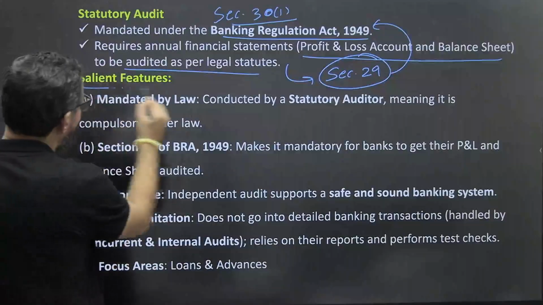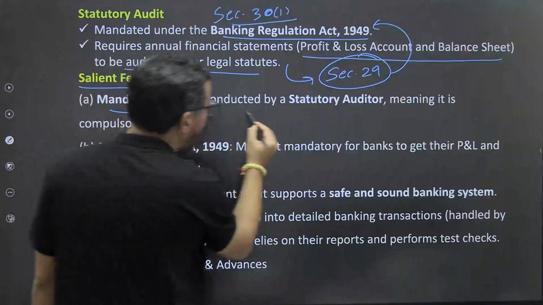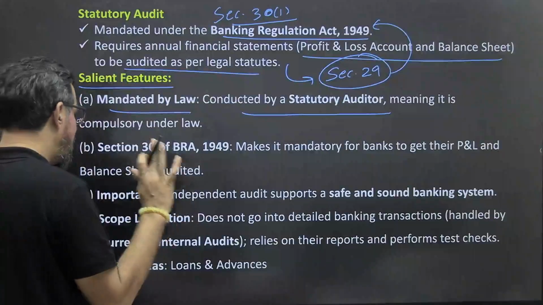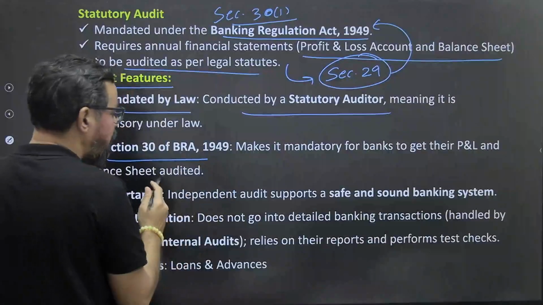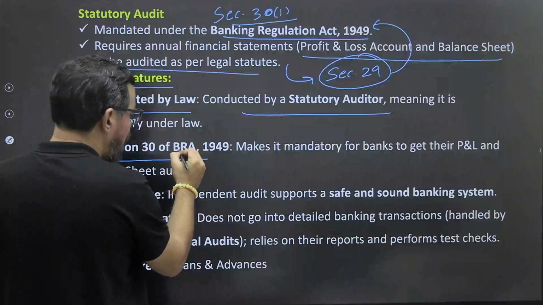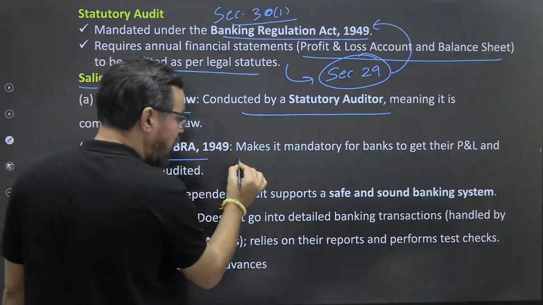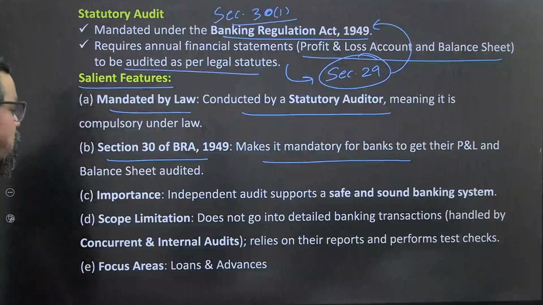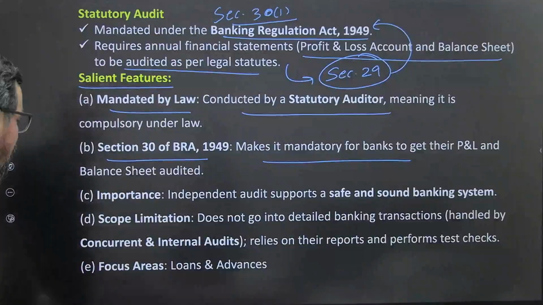Salient features: mandated by law, conducted by statutory auditors, meaning it is compulsory under law. Section 30 of the Banking Regulation Act 1949 makes it mandatory for banks to get their profit and loss account and balance sheet audited.